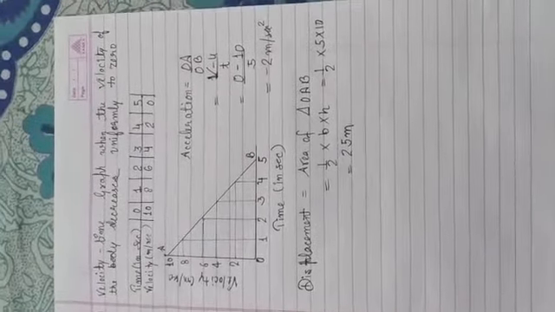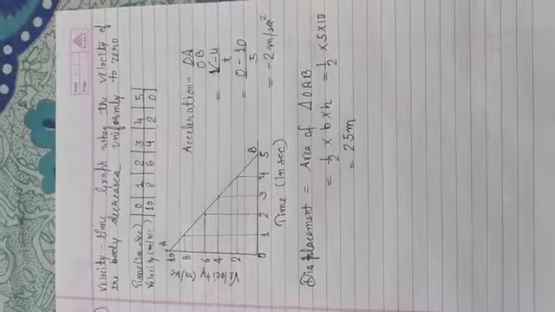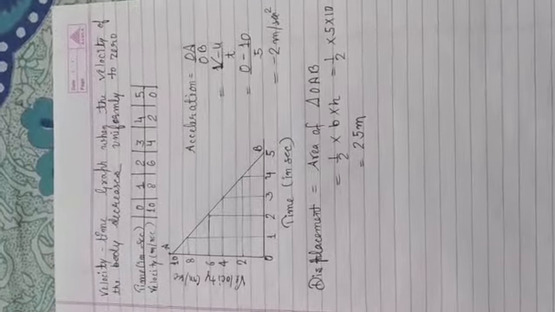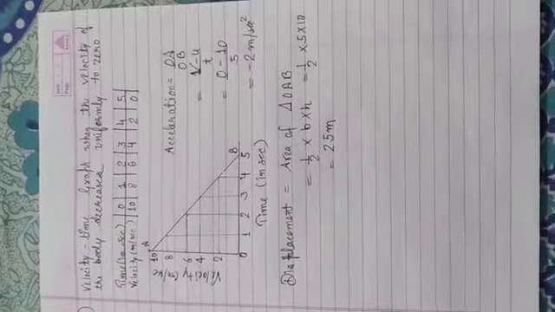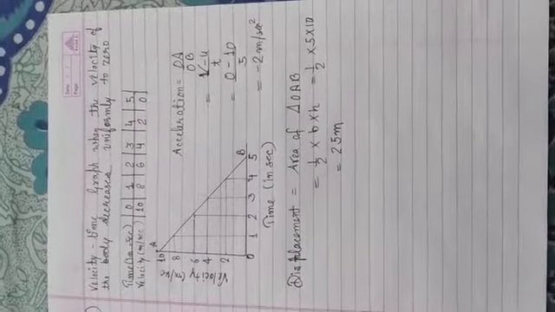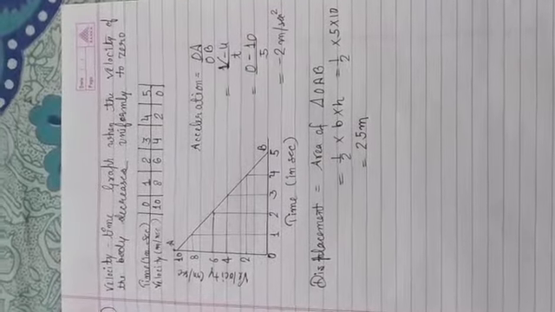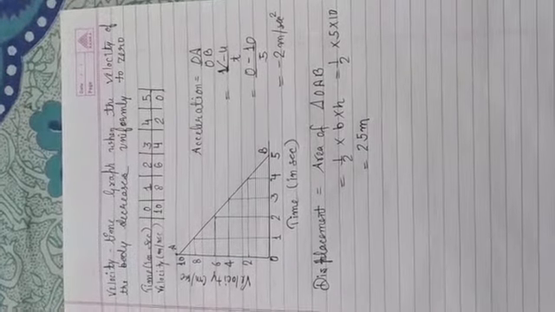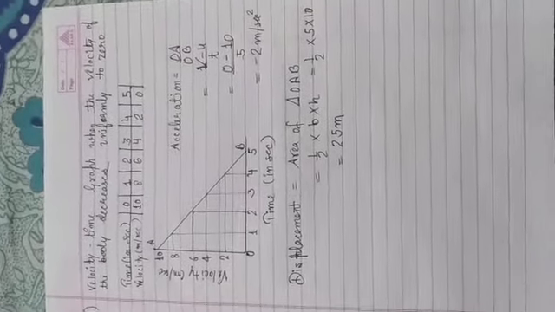Now we can find out the value of displacement with this graph, with the same procedure. Area of OAB, half base into height. Half multiply, what is the value of base? 5. What is the value of height? 10 minus 0. The value of base is 5 minus 0. Half multiply 5 multiply 10 will come out to be 25 meter.